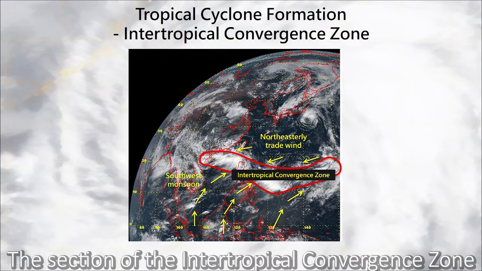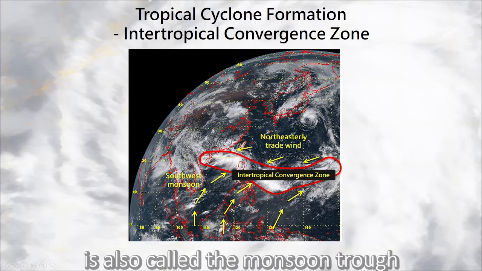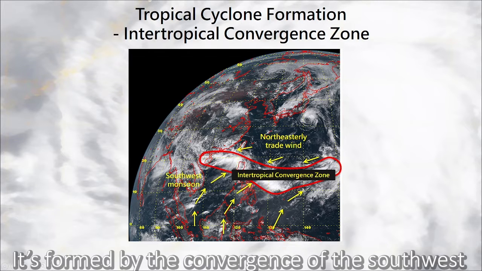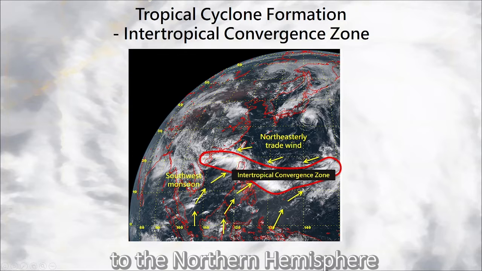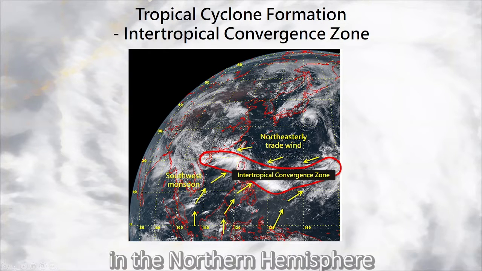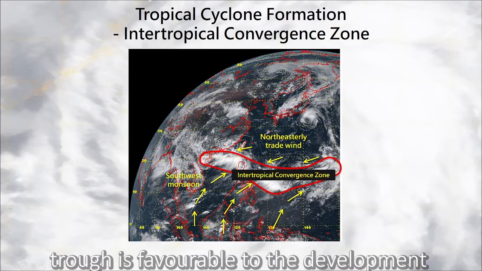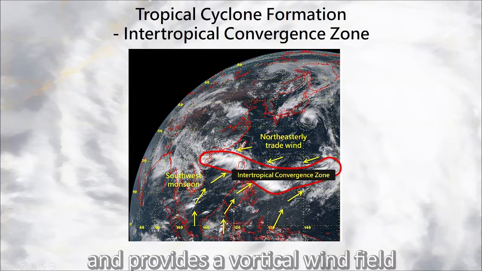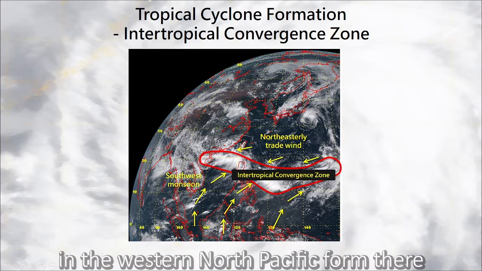The section of the intertropical convergence zone extending from the South China Sea to the western Pacific is also called the monsoon trough. It's formed by the convergence of the southwest monsoon crossing the equator from the southern to the northern hemisphere and the northeasterly trade winds at the southern periphery of the subtropical ridge in the northern hemisphere. The convergence of airstreams in the monsoon trough is favorable to the development of convective activities and provides a vortical wind field. Most of the tropical cyclones in the western North Pacific form there.